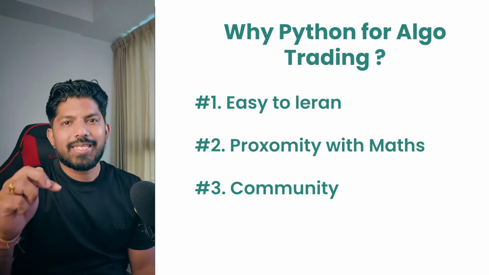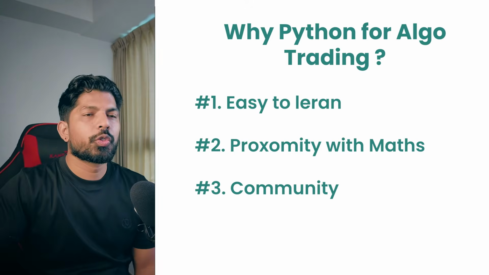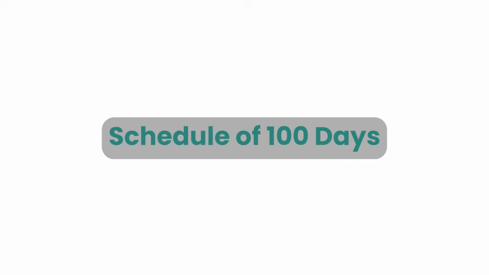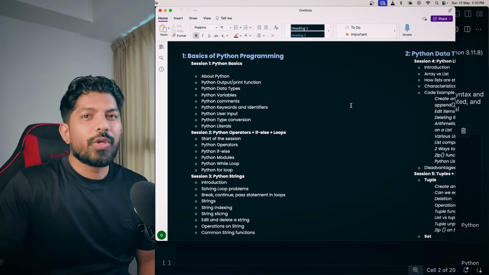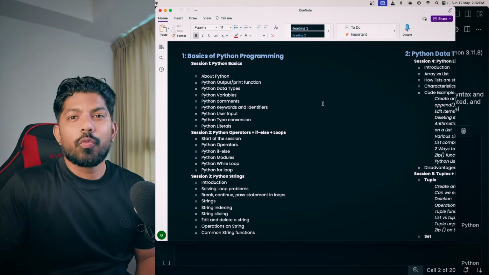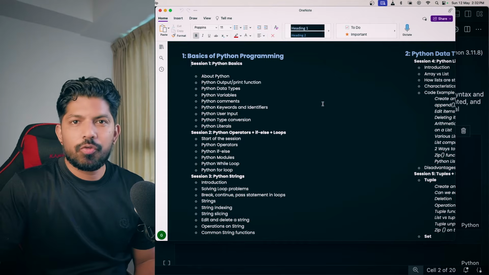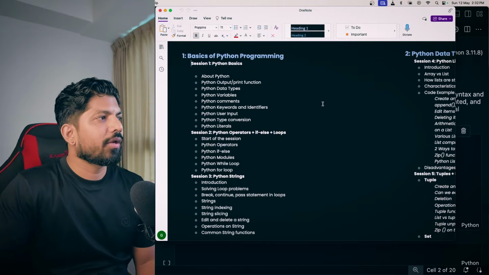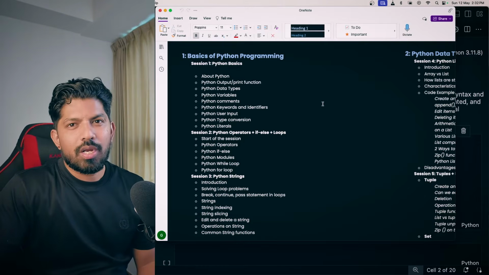So let's move to the next section, but before that, let me show you the process we are going to follow. Okay, so this is how we're going to follow the process. We will be having 100 sessions in which we're going to cover each and everything, right? I'll post this link in the description. You can go and check how we are going to cover the topics.